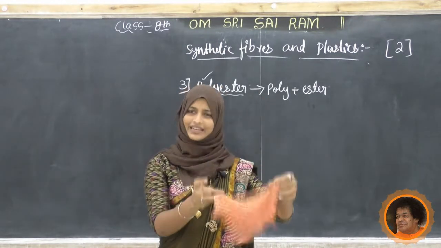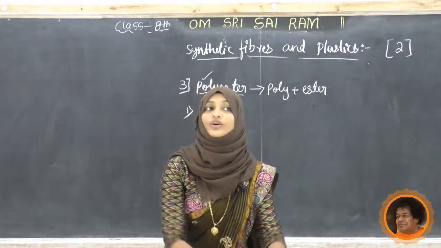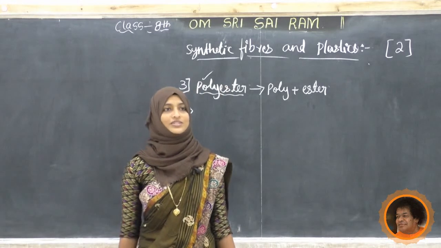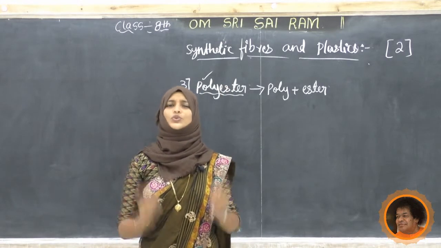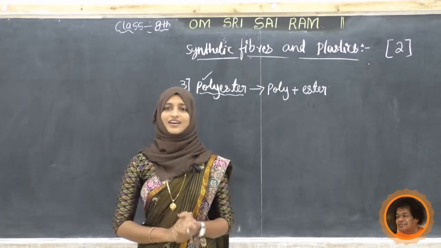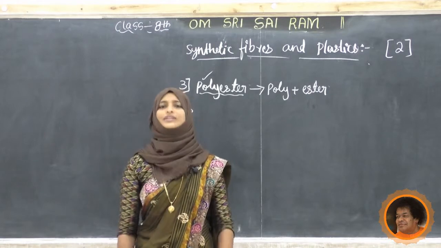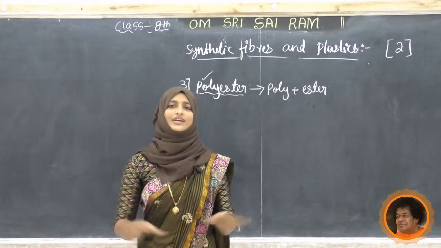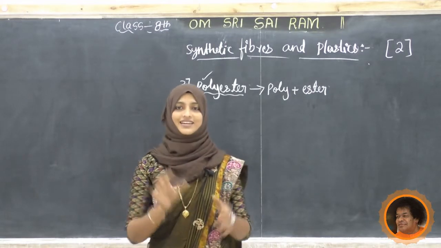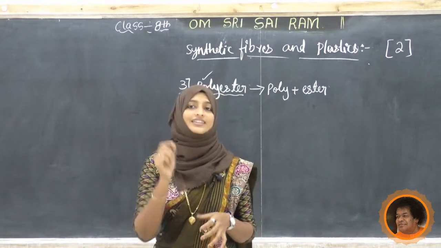So it is very light, because of that only we are using more and more nylon clothes nowadays. Quite suitable for all types of material. If it is a sari or anything, it is quite suitable. So all are preferring it nowadays, especially in the rainy season.